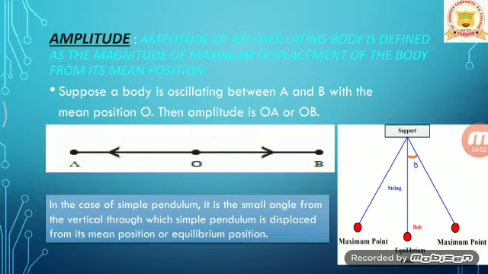Suppose a body is oscillating between two extreme ends A and B with the mean position O. Here the mean position of the oscillating body is O. Then the amplitude is OA or OB. Similarly, we can calculate the amplitude of angular displacement also, the angular amplitude. That angular amplitude is represented in terms of theta, that is, in terms of angle.